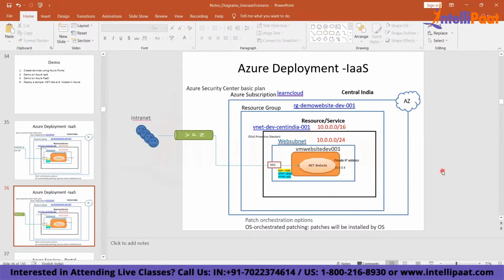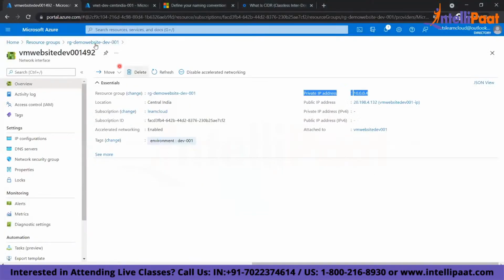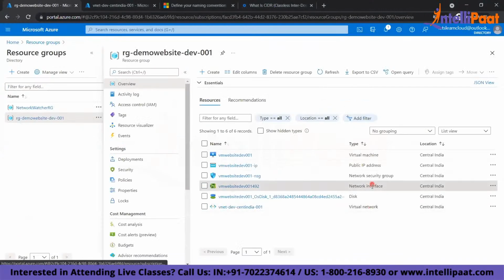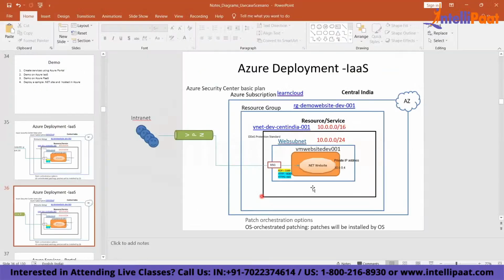I want to give more practical knowledge, I want to give more explanation in terms of architecture, right? Because if I simply teach, many of you might not understand. But if I teach you by showing how it happens on the back end, what the architecture of it is, then you will get the knowledge much better, right? Here, if you see, this is my IP address, right? This is my virtual network. This is my disk. This is my virtual machine disk. A VM has different types of disk.